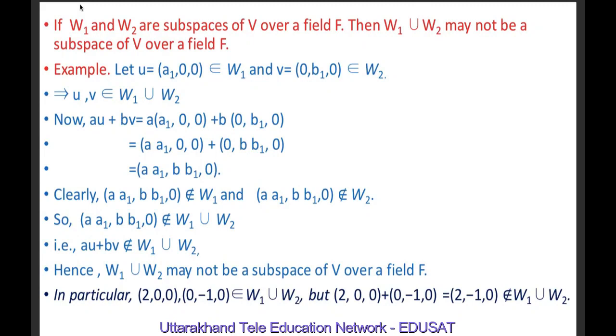In particular, if we consider two elements (2, 0, 0) and (0, minus 1, 0) to be elements of W1 union W2, then (2, 0, 0) plus (0, minus 1, 0) is equal to 2 plus 0 is 2, 0 minus 1 is minus 1, 0 plus 0 is 0. It comes out to be (2, minus 1, 0), but it does not belong to W1 union W2.